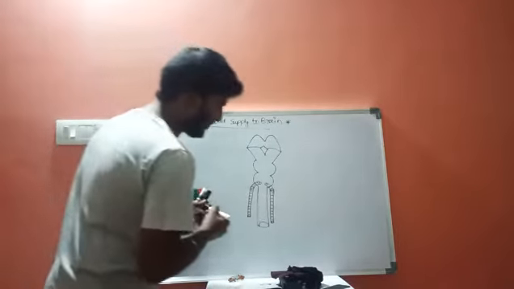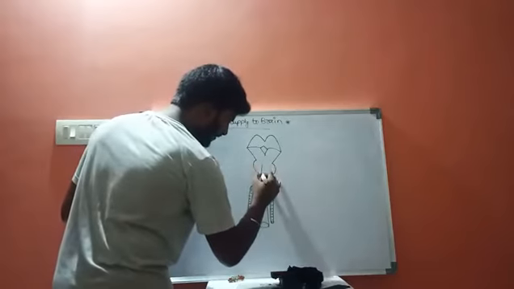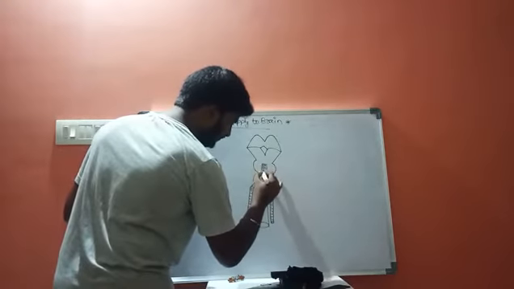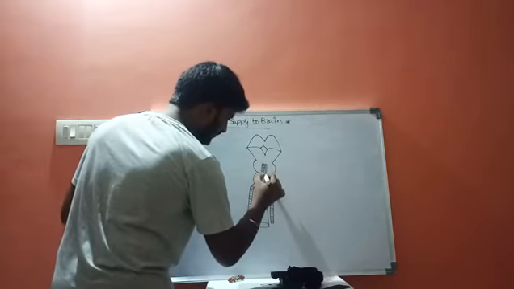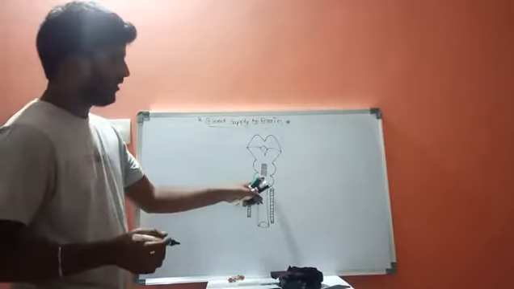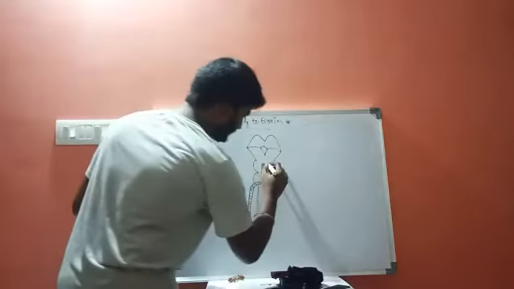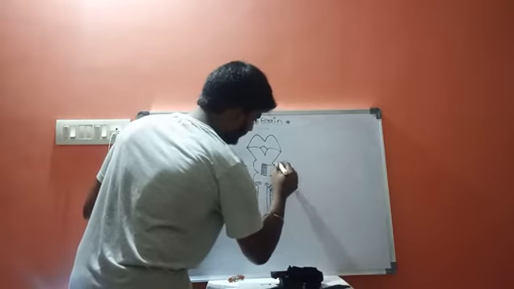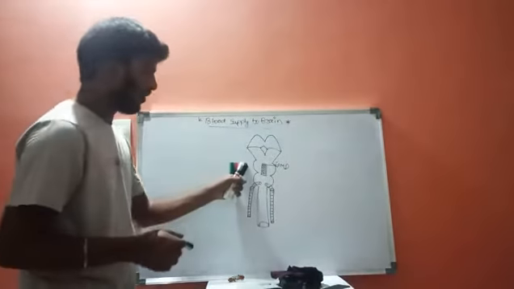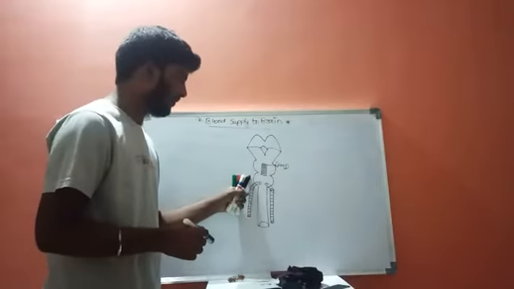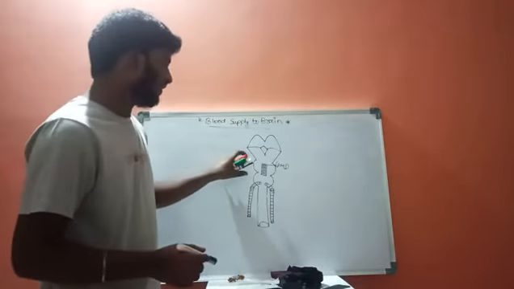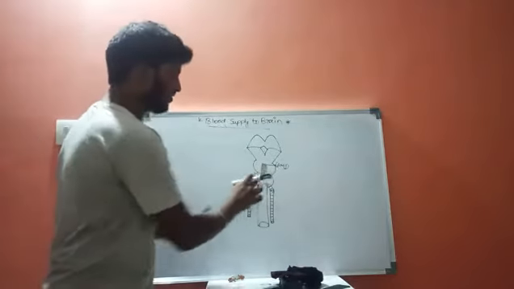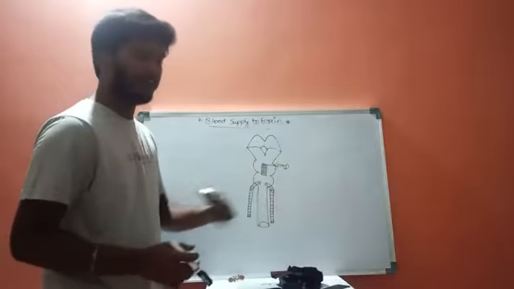Now there is a special junction. This junction is called the pontomedullary junction, where the pons varolii and medulla oblongata are situated together.